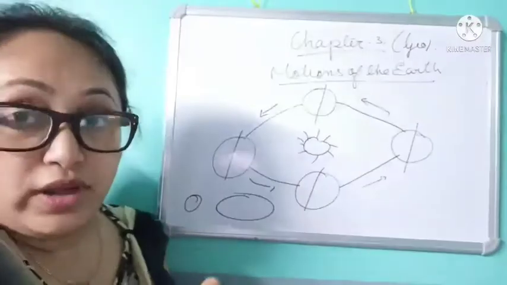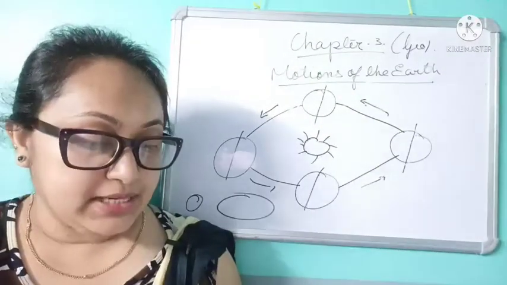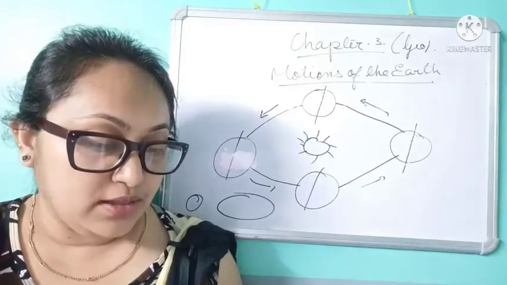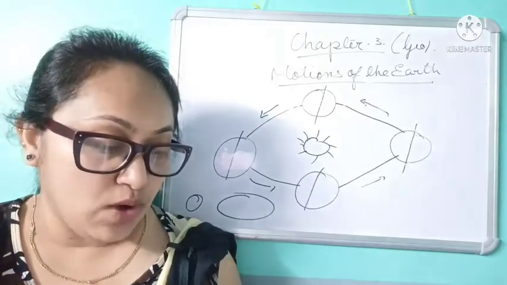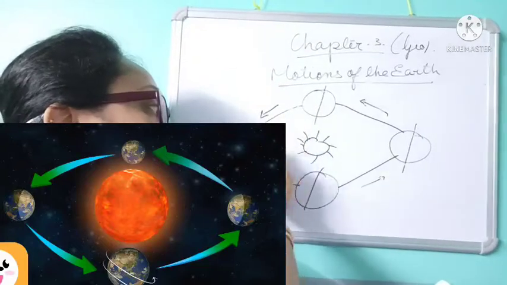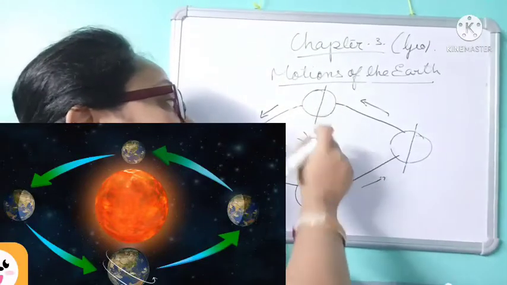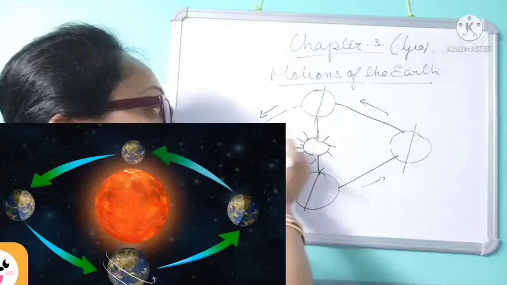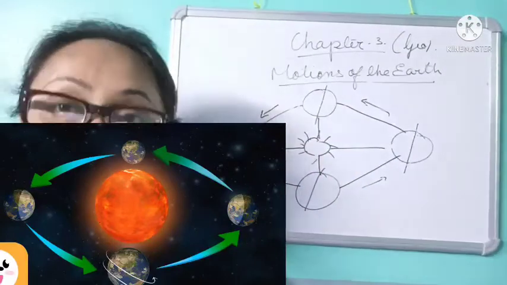Since the orbit is elliptical and the sun occupies one focus of the ellipse, the distance between the earth and the sun varies throughout the year. The distance from here to here, here to here, will be different. The distance from here is shorter, and the distance here is longer, so it is not the same.